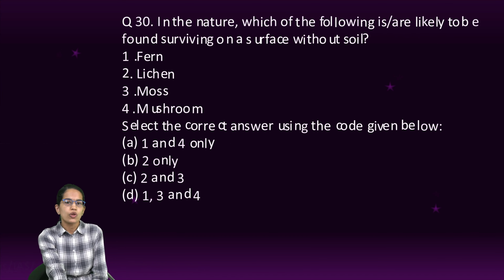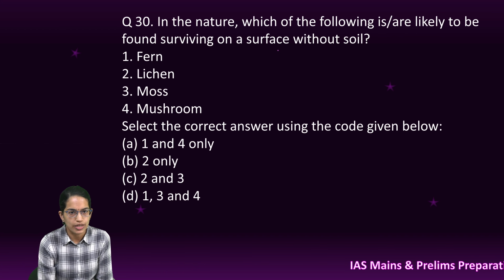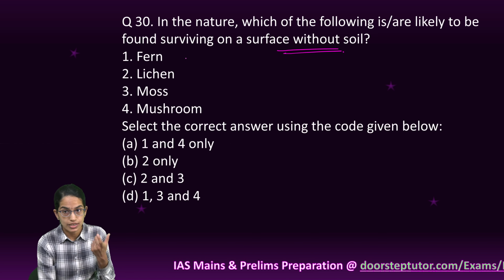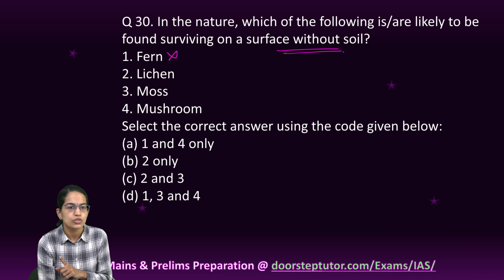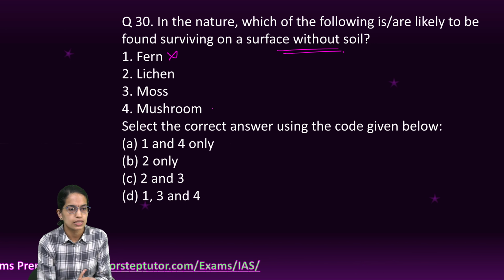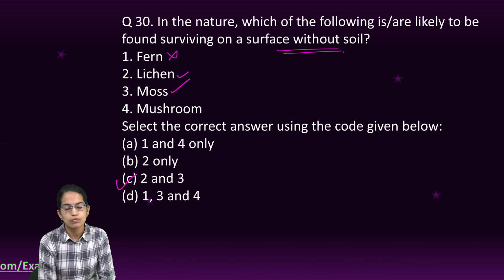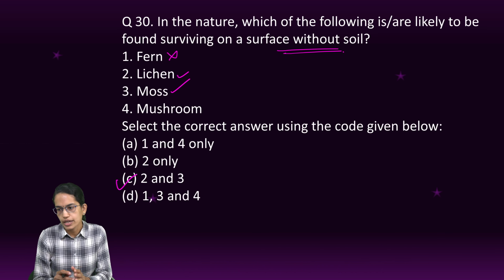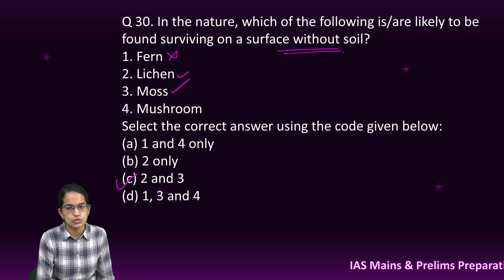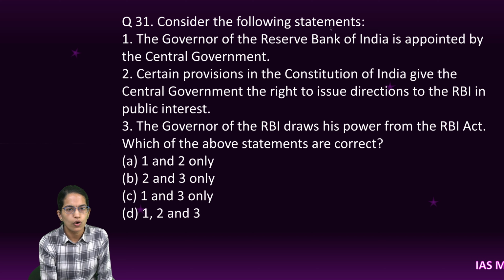Now, which of the following are found on a surface without soil? An interesting question. Without soil. Now, ferns are grown on trees, but trees require soil. So this is not the right option. Mushrooms require soil or rocky structure in some form. So lichens and mosses are the correct option. So lichen and mosses can grow in any part of the soil, and they only need moisture to germinate predominantly.